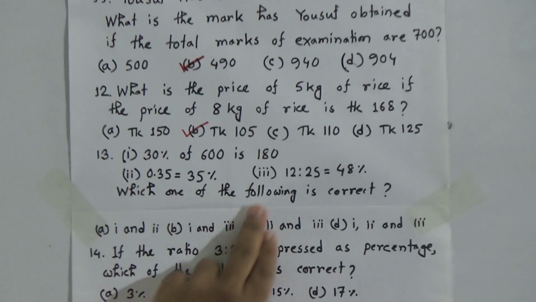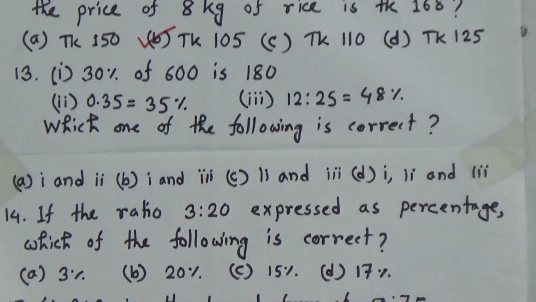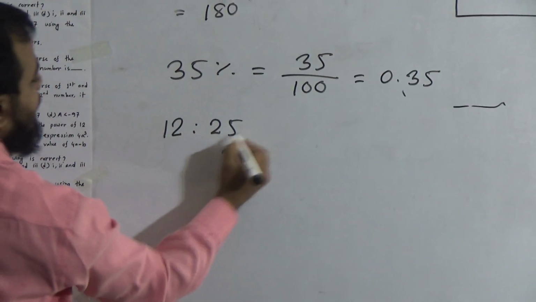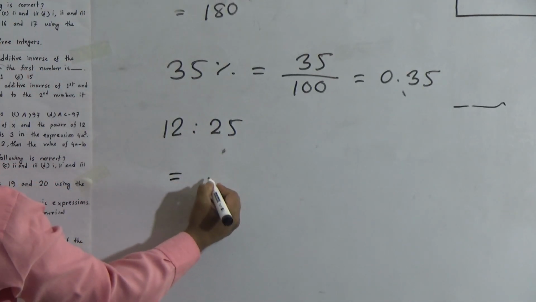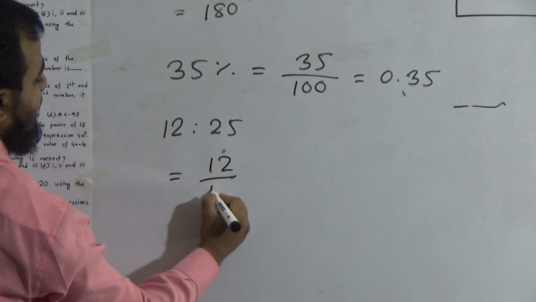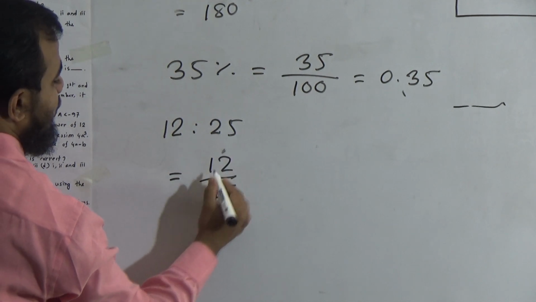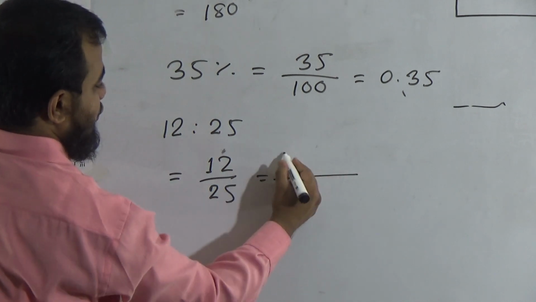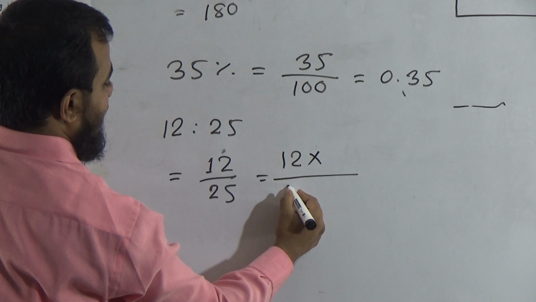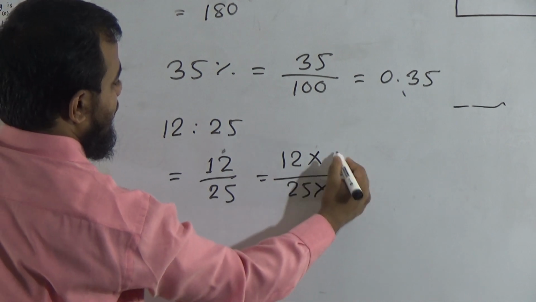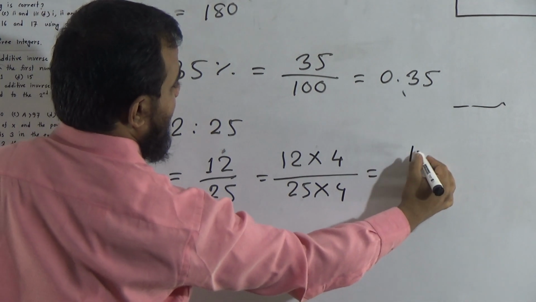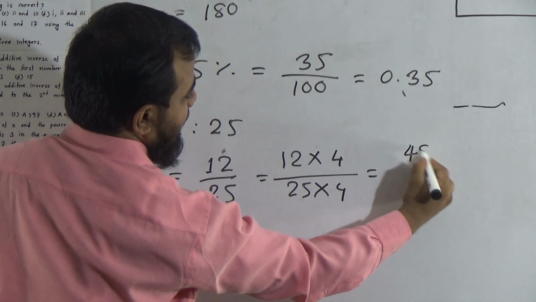Okay. Now, activity 3 is 12 is to 25, that is equal to how much? We have to calculate. So, 12 is to 25, we can write 12 by 25. Now, to make it a percentage, we need the denominator as 100. So, we have to multiply both the numerator and denominator by 4 to get 100 as our denominator.